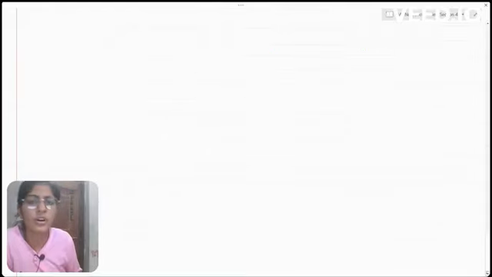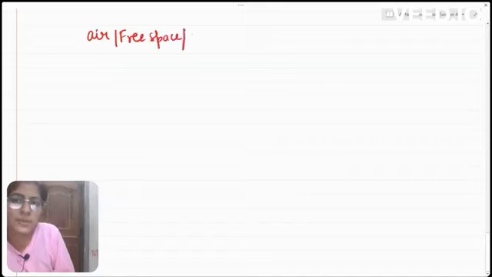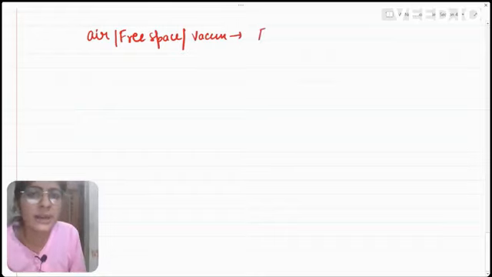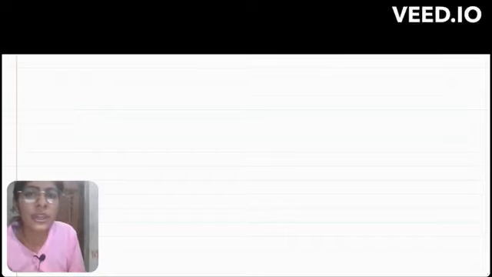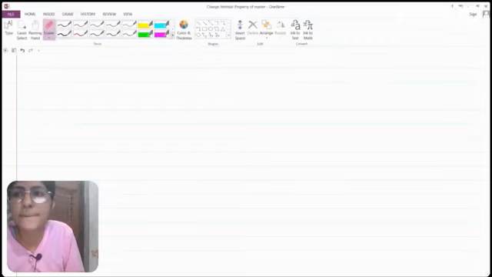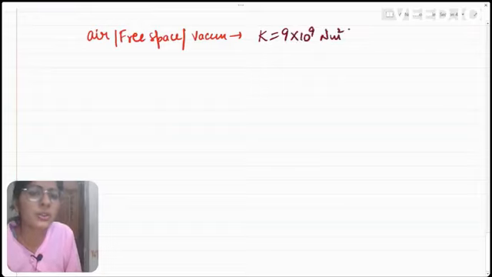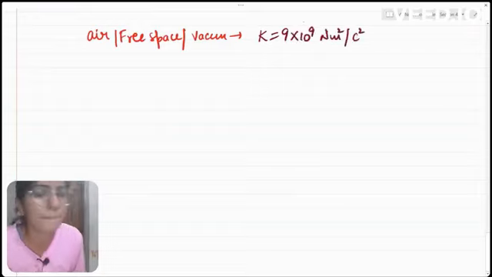Now, if we talk of air or free space or vacuum, in these media the value of K comes out to be 9 into 10 raised to power 9 Newton meter square per Coulomb square.